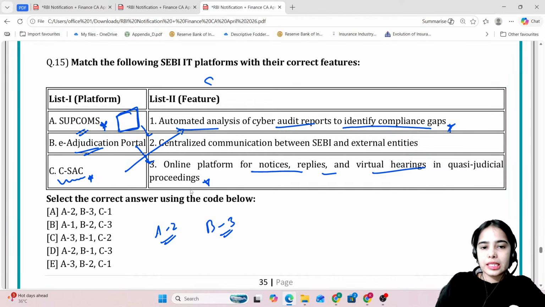So basically, SEBI has released these 3 IT platforms, and I hope you are easily able to answer this question. A goes with 2nd, B with 3rd, and C with 1.